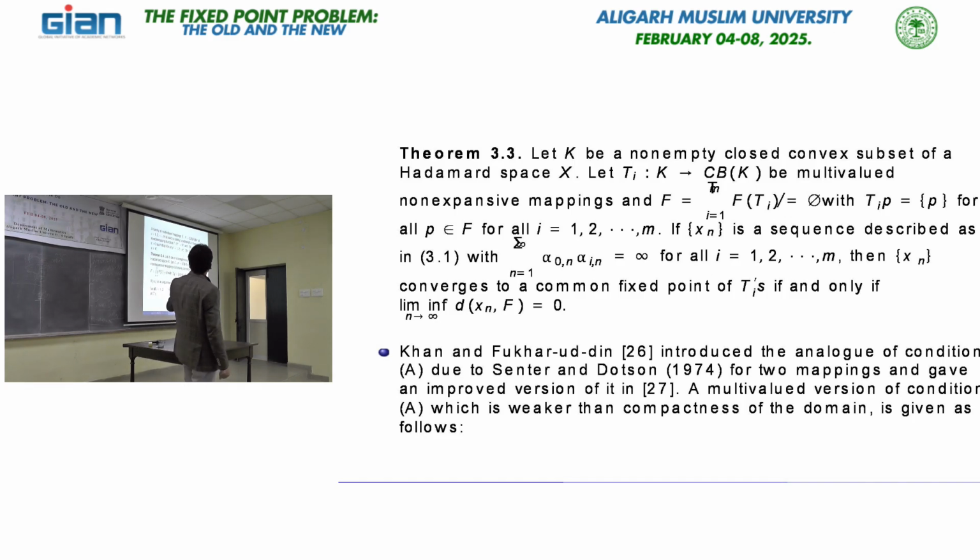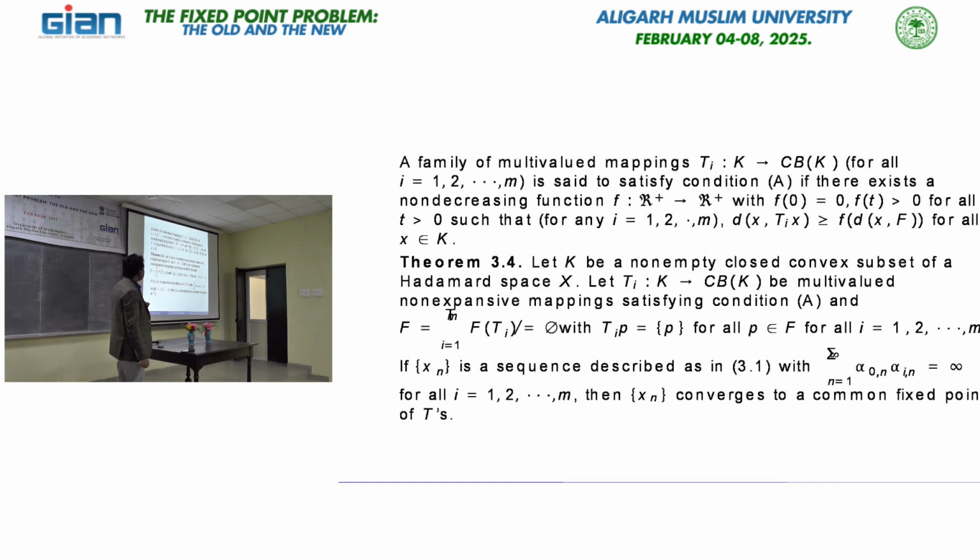So what is this condition? Condition A: a family of multi-valued maps is said to satisfy condition A if there exists a non-decreasing function f from R+ to R+ with f(0) = 0 and f(t) positive for positive real t, such that d(x, T_i x) is greater than or equal to f(d(x, F)), the distance between x and the fixed point set. Using this condition we again have a strong convergence result for the same scheme. So basically we have two strong convergence results and one delta convergence result for this scheme.